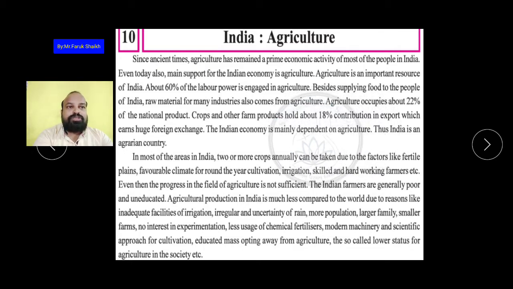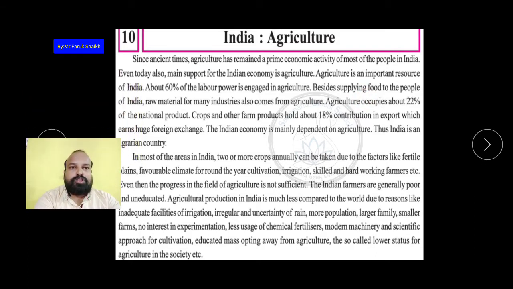Agriculture is an important resource of India, and about 60% of the labor power is engaged in agriculture. Besides supplying food for the people of India, raw material for many industries also comes from agriculture. एग्रीकल्चर से इंडस्ट्रीज, कंपनीज, मिल्स, फैक्ट्रीज के लिए रॉ मटेरियल भी आता है.